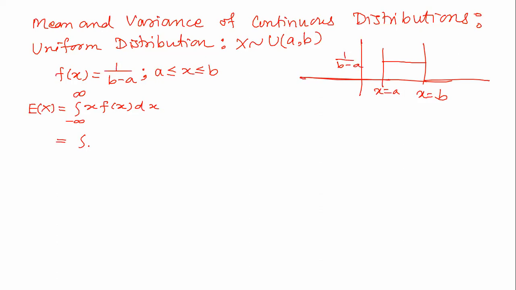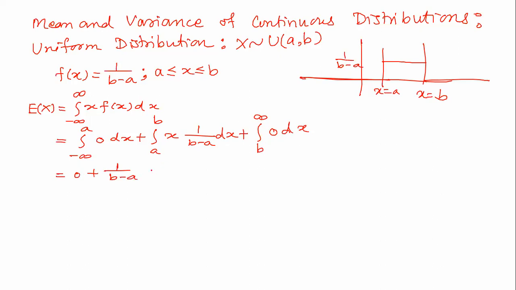And this is integration from minus infinity to a of x into f of x, which is 0, plus integration from a to b of x times 1 upon b minus a into dx, plus integration from b to infinity of x into 0 into dx. Okay, so this is equal to 0 plus 1 upon b minus a, and integration of x dx is x square by 2 from a to b, plus 0.